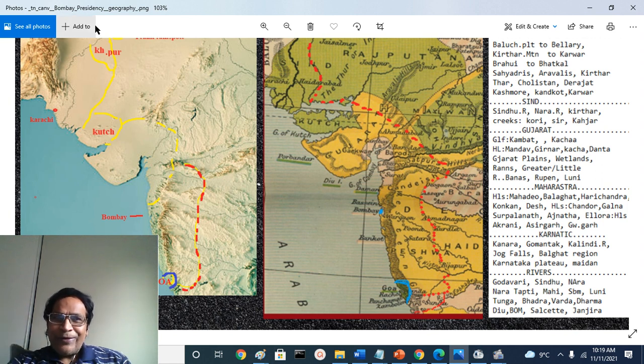Of course, Brahui is this region, a linguistic group and ethnic group in the Balochistan Plateau. Why I am bringing this up is the peripheral, and also some Brahuis, Balochis, of course they lived in the frontier districts of Sindh division of Bombay Presidency. So Brahui to Bhatkal. Bhatkal will be somewhere here, north of Mangalore or south of Canara, and so on. So from Bhatkal to Brahui, the Bombay Presidency spanned.